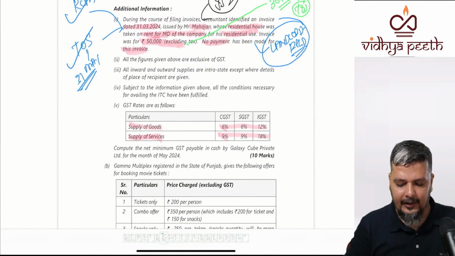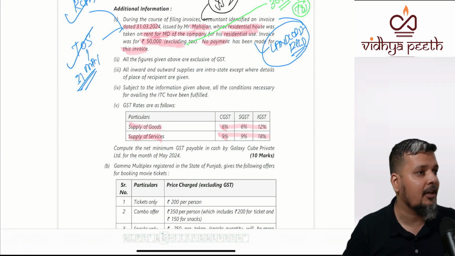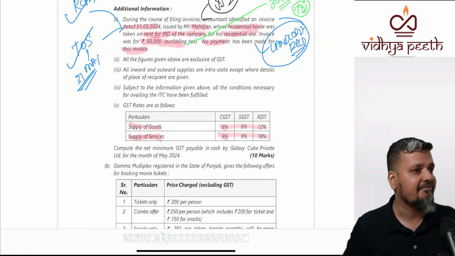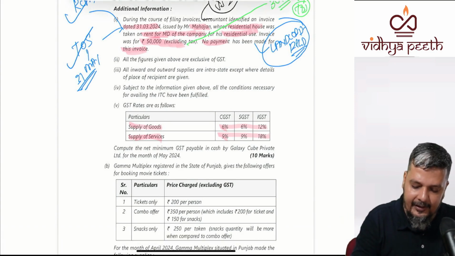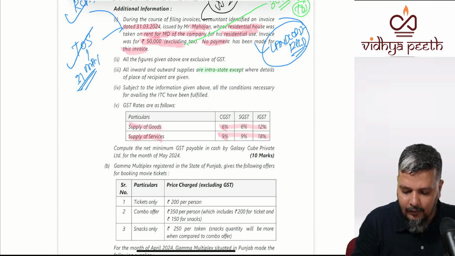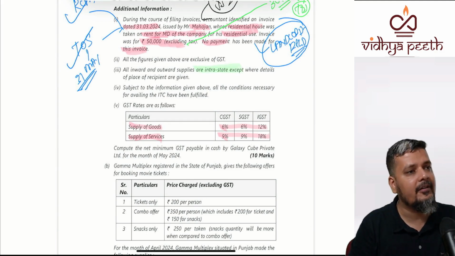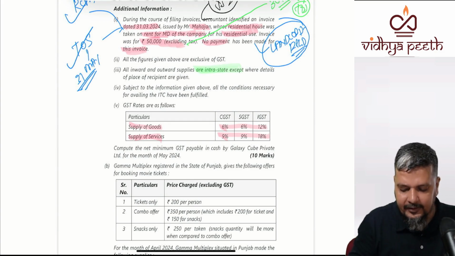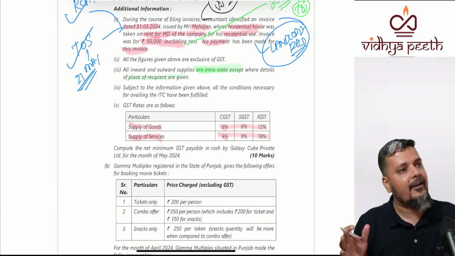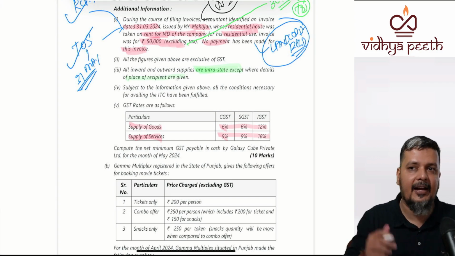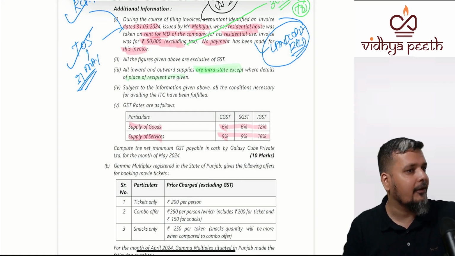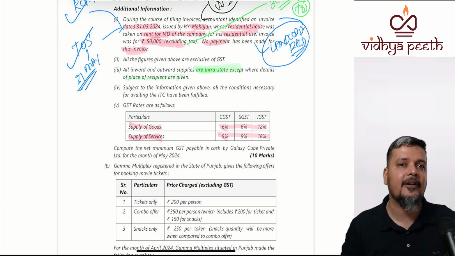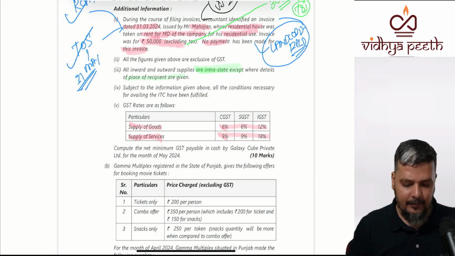Now why did we take intrastate supply? There was lack of information in many places, including this present information. We did not know whether it was interstate or intrastate. The question has actually said that if you are not sure, go with intrastate, wherever you cannot find out the place of supply. So I was telling in the beginning that there's a flaw in the question. There's no flaw, because they have taken care of that assumption.